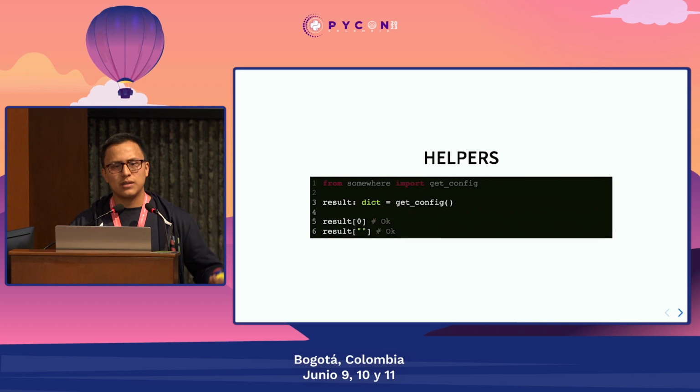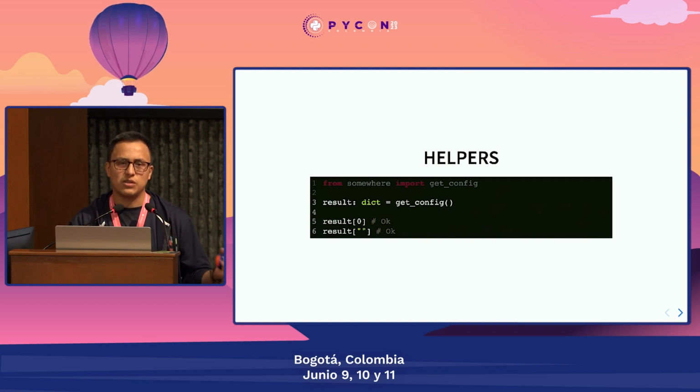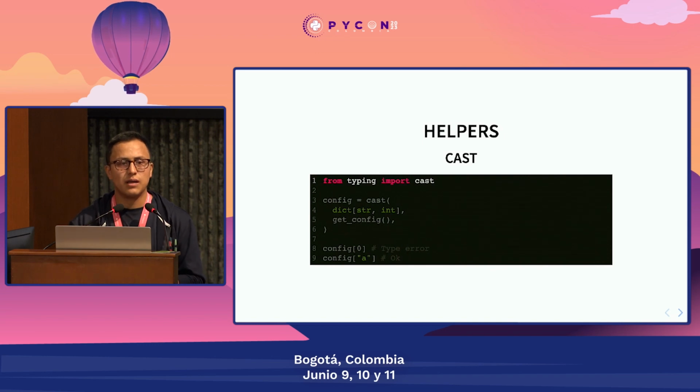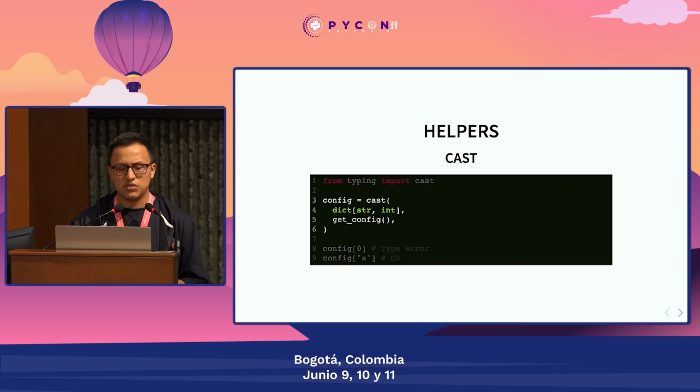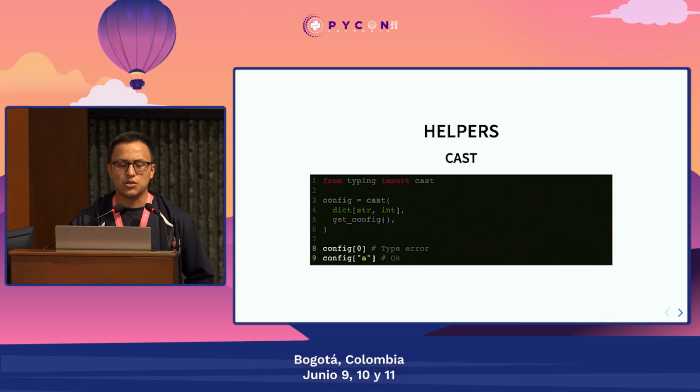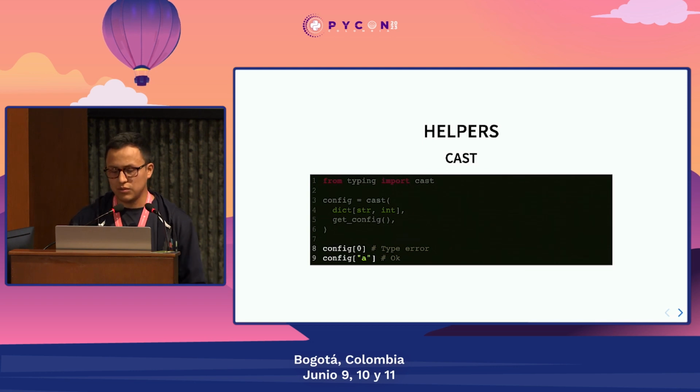How can we actually tell the type checker to give us some kind of error, because we know that getConfig is going to return a dictionary of string and some value? Well, we can use the cast helper that is going to change only the type of this function. So the result of getConfig is going to be this time a dictionary of string and int. Now if I try to access a property with an integer, I'm going to get a type error. And if I try to access with a string, I'm not going to get a type error. So that's good.